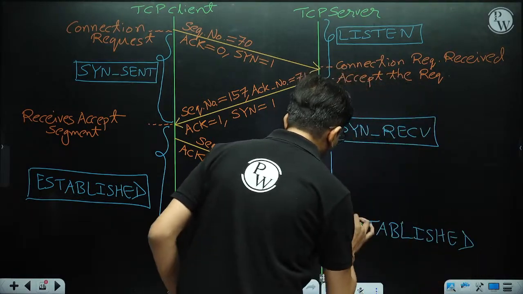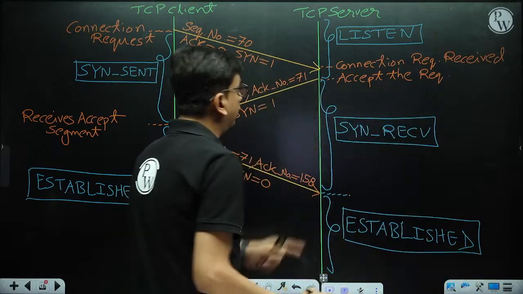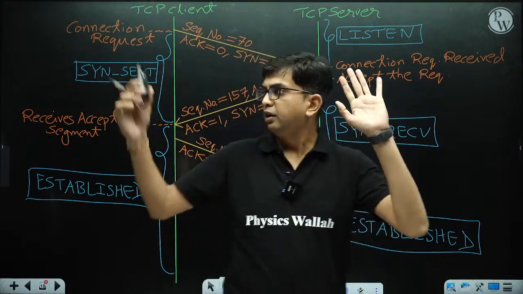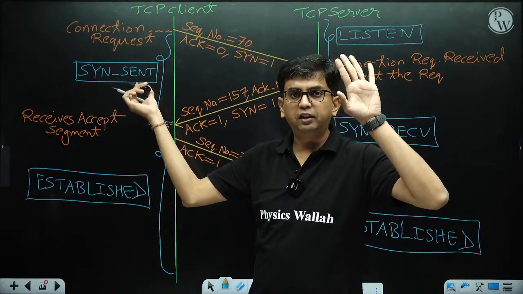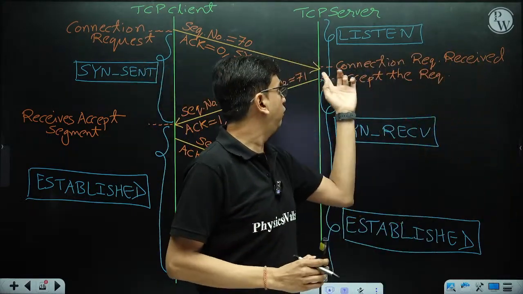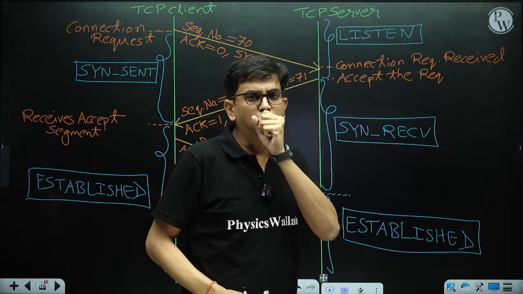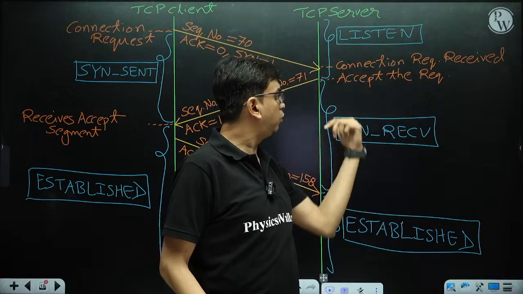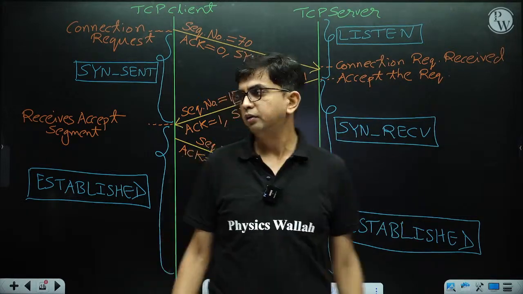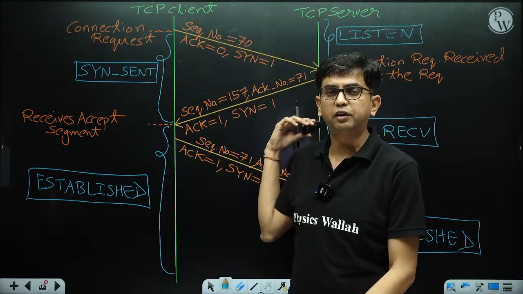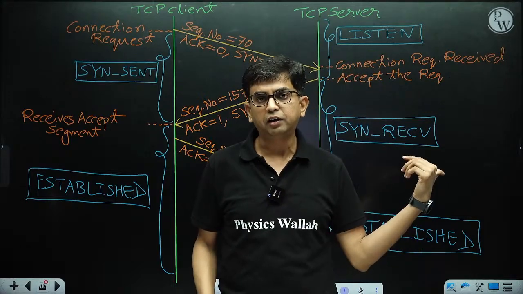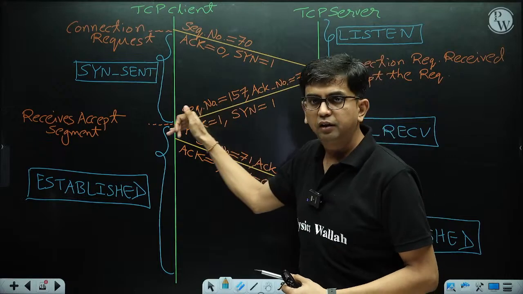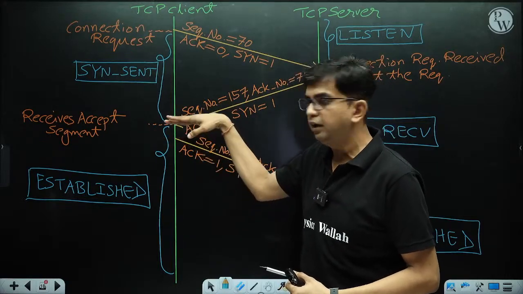So here you will find out that initially the server is in the listen state. Then what happened? The client started with SYN sent and its SYN arrives here, and when the server is sending its SYN packet, it turns into a new state, SYN receive. When the server is in SYN receive, the client is receiving the SYN packet.